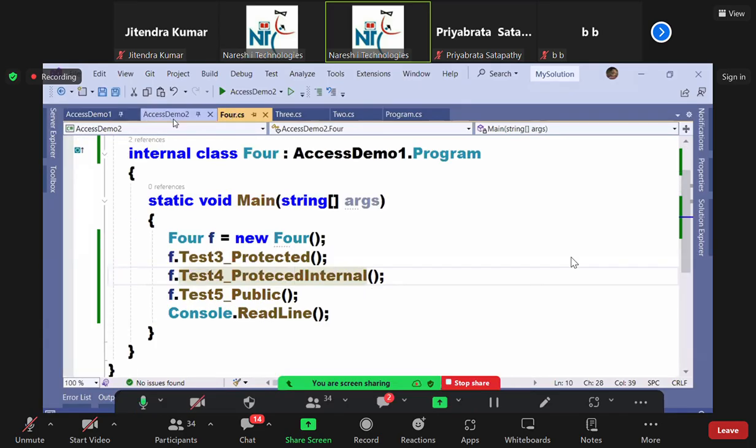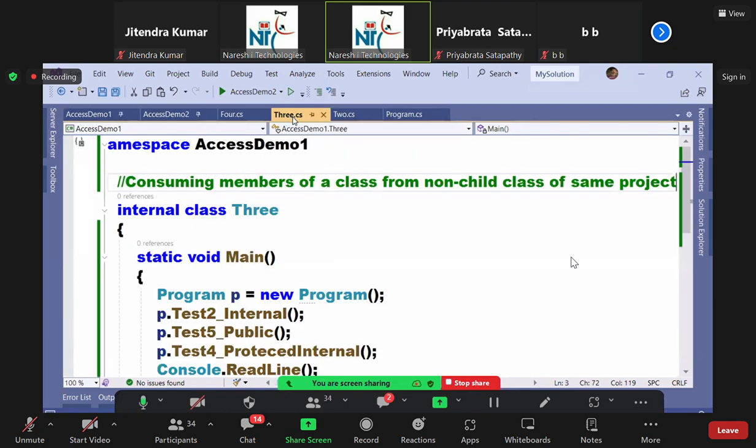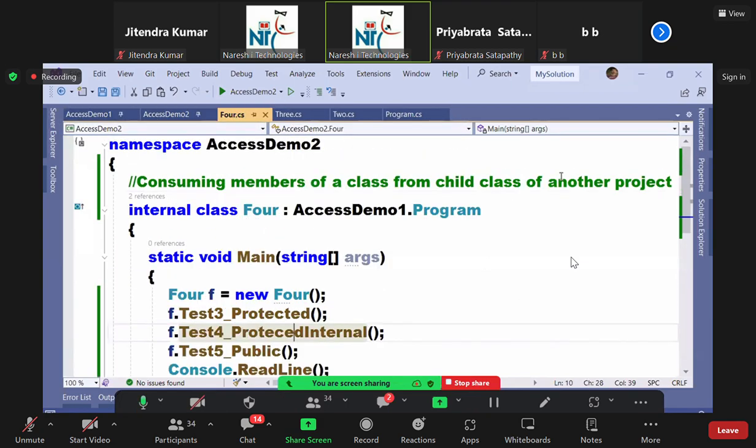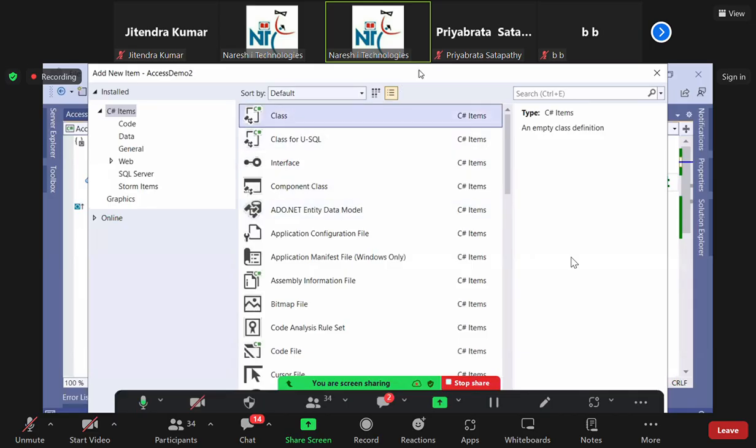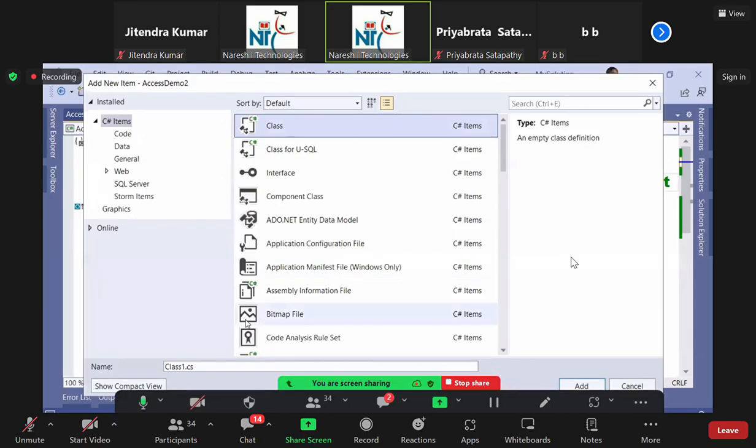Now I want to define a non-child class in another project. Let me add a new class. We'll name this class 5. I'm just following the sequence here: 2, 3, 4, 5.